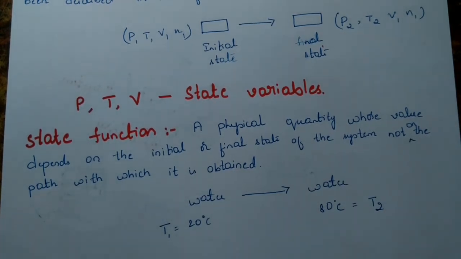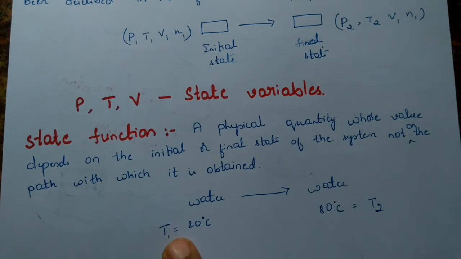We are bothered about the temperature having increased, not how it has increased. Clear? Whether we boiled the water on an LPG gas stove, or did the heating in an induction cooker or a solar cooker, whatever the means, the temperature changed from 20 degrees Celsius to 80 degrees Celsius. That's what matters. Clear?